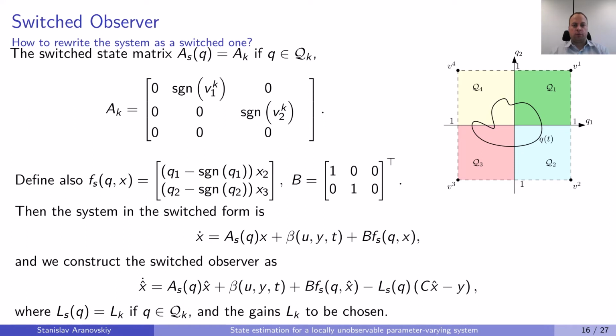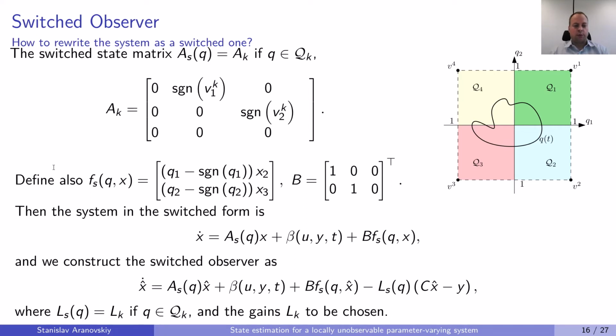The first step to write the switched observer is to write the original system in the switched form. To this end, we define the matrix A_S that takes one of 4 values A1, A2, A3, and A4. It depends on which square the trajectory Q of t is in at the moment. And each of these A1, A2, A3, A4 is given on the slide. We also define the function F_S, which is a function of Q and X, and it basically gives us the distance between the real value Q and its value in the corresponding corner. So it's the difference between the value of Q on the trajectory and the value at the closest corner.